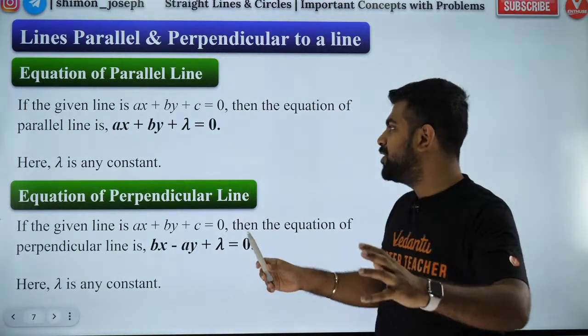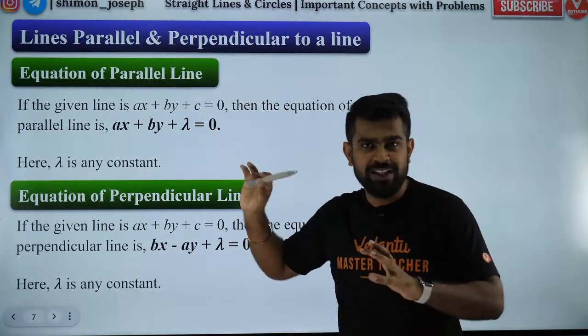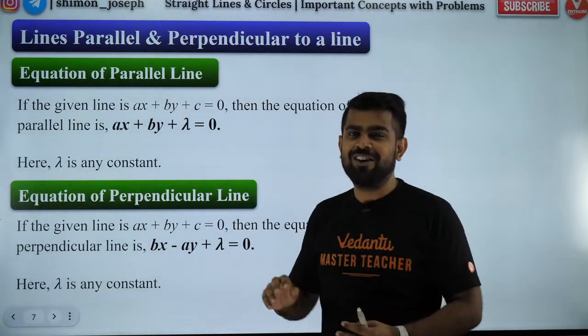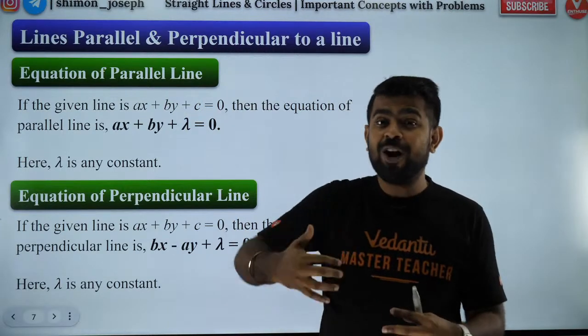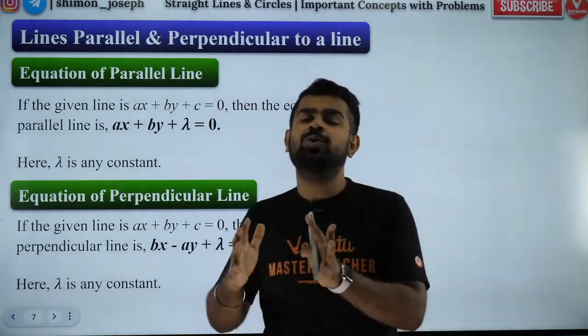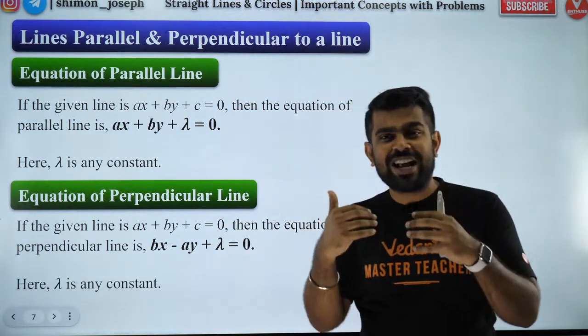Okay, so let's say you have a line ax plus by plus c equal to 0. Got it? I want to find out what line will be parallel to it. So how do I write that?